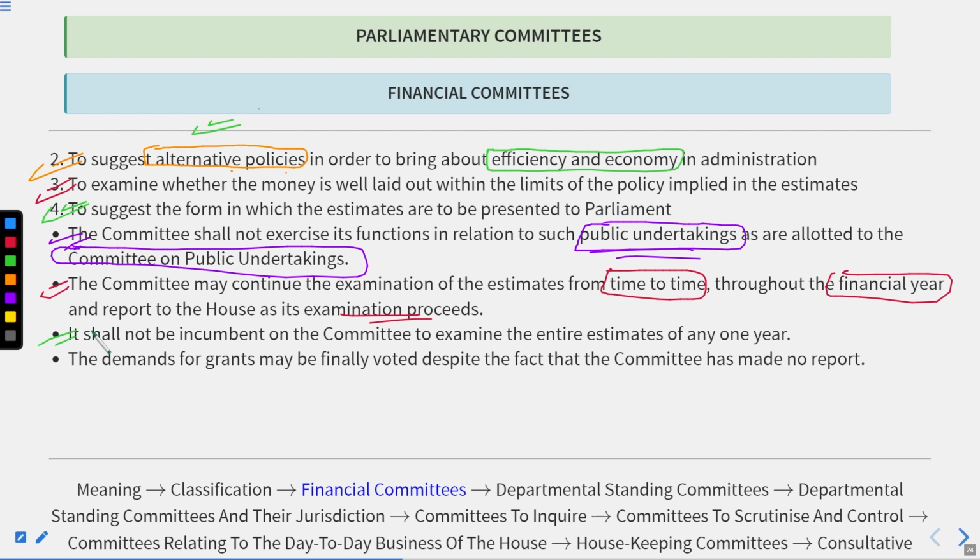Suppose when the budget was presented, the committee could not be forced to examine the estimates of the financial year in one go, but they are free to examine the estimates from time to time, so a complete check could be ensured. The demands for grants may be finally voted despite the fact that the committee has made no report.